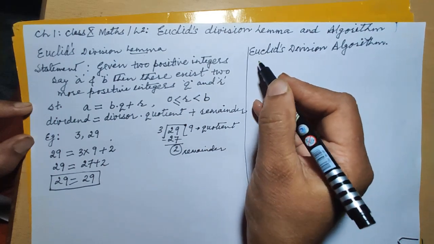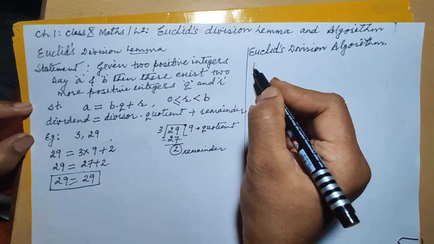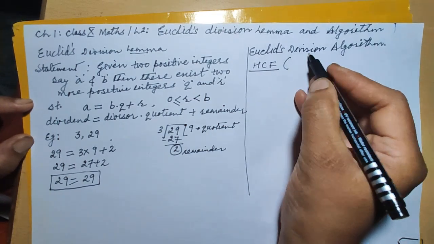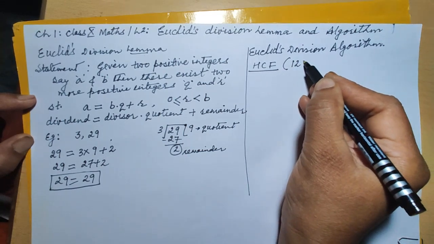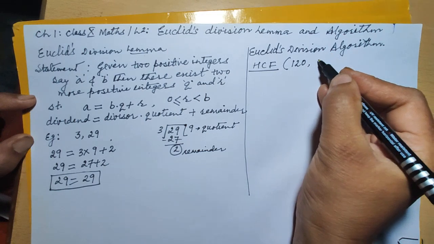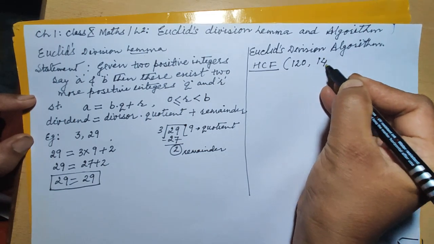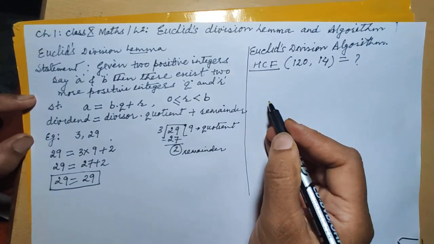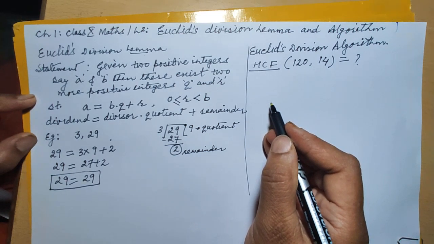So if you are interested to find out the HCF of given two numbers, say 120 and 14.